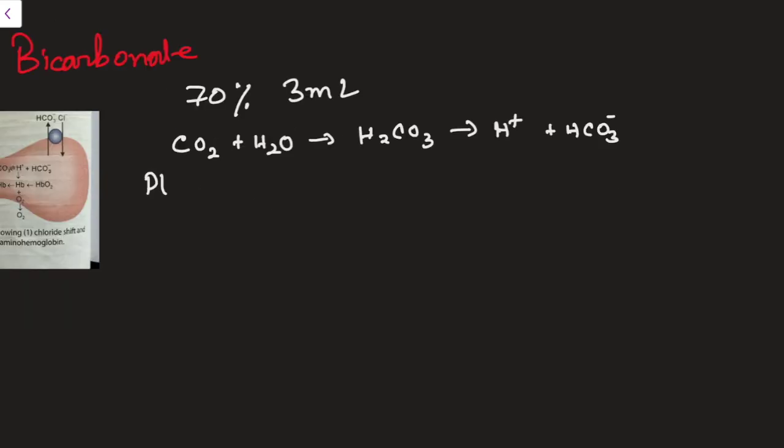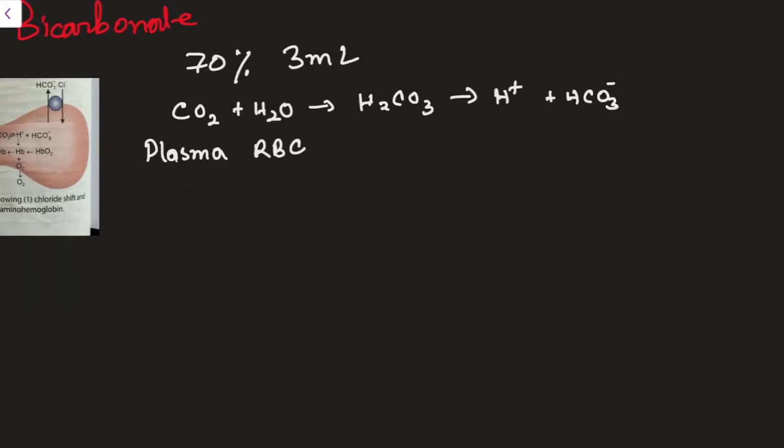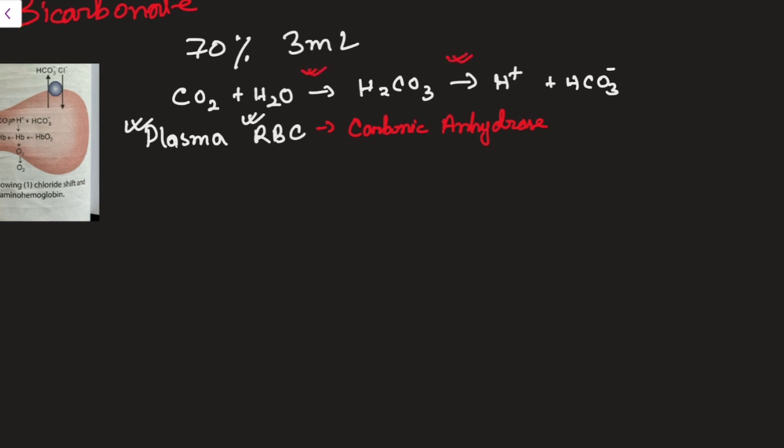It can happen in plasma and also in RBC. Now, in plasma, this reaction will be very much slow, so it is not of much importance. In RBC, there is an enzyme named carbonic anhydrase. This carbonic anhydrase enzyme will accelerate these two steps of the reaction. This reaction can occur at a greater speed. Another thing that favors this reaction in RBC, first point I'm telling you, is carbonic anhydrase.